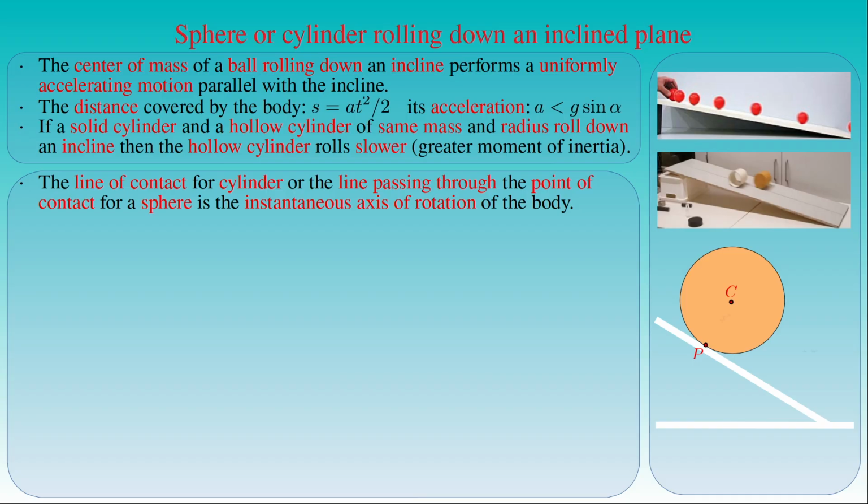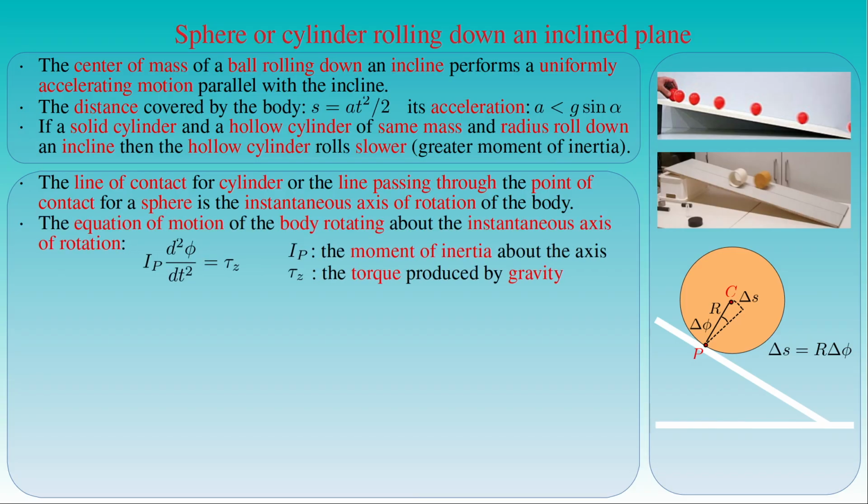If a body rolling down an incline rotates about this axis through a small angle delta phi, then its center of mass C will cover the small distance delta s given by the radius r of the cylinder or the sphere times the angular displacement delta phi of the point C. The equation of motion of the body rotating about the instantaneous axis of rotation states that the moment of inertia Ip of the body with respect to the instantaneous axis of rotation determined by the point P, times the second-order time derivative of the angular displacement phi of the body, is equal to the z component of the torque tau produced by the gravitational force acting on the body, where the axis of rotation is chosen as the z-axis.